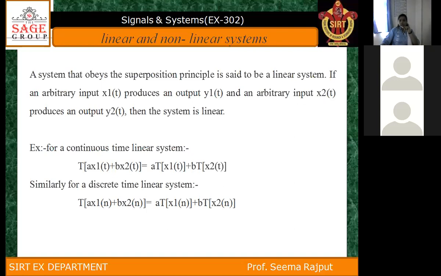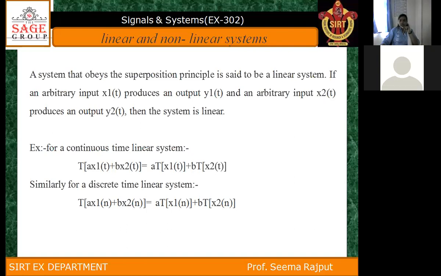So for a continuous time system, T of a x1(t) plus b x2(t) equals a T x1(t) plus b T x2(t). Similarly, for a discrete time linear system, we have to use discrete variables.